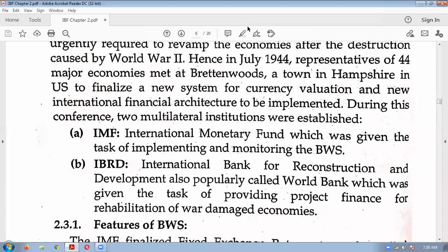In the Bretton Woods conference, two important institutions were established. This is very important. In the Bretton Woods system, two multilateral institutions were established. One is the IMF, International Monetary Fund. Everybody note and keep: IMF stands for International Monetary Fund, and another is the International Bank for Reconstruction and Development. It is popularly called the World Bank.